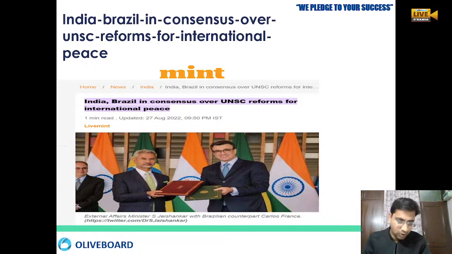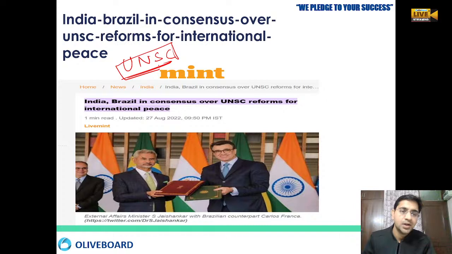Okay, great. Now, the next news is India and Brazil in consensus over United Nations Security Council reforms. Brazil and India are on the same page regarding the United Nations Security Council, because India is asking for a permanent seat. Even Brazil is asking for a permanent seat in the United Nations Security Council.